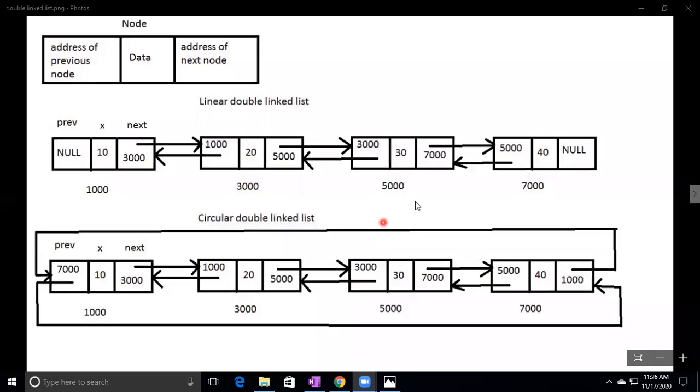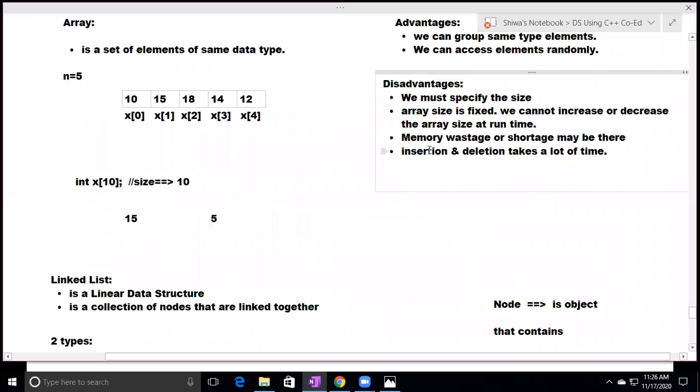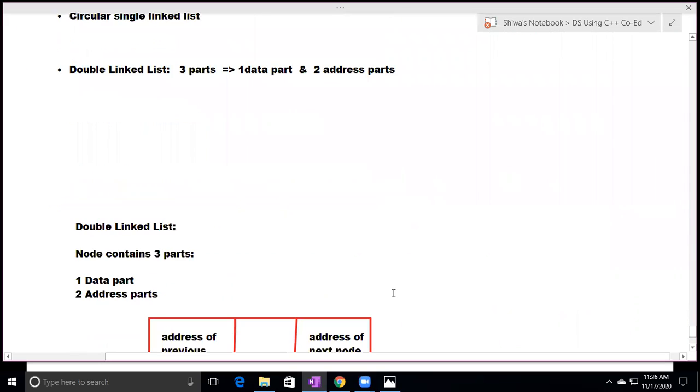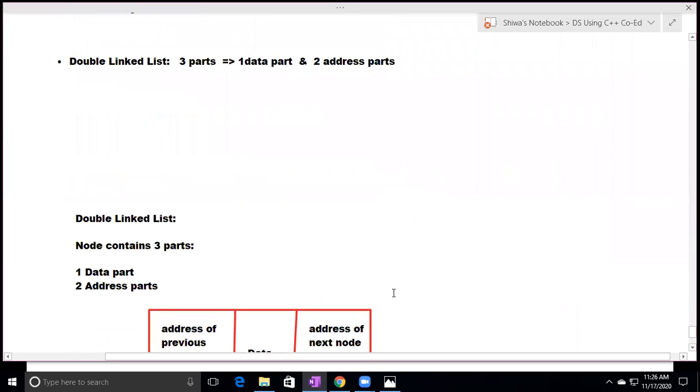If you want to delete, just delete the node and establish the links. Whereas in case of array, as I already told, insertion and deletion take a lot of time. With a linked list, you can directly create a node and attach it, or delete a node and attach the existing nodes.